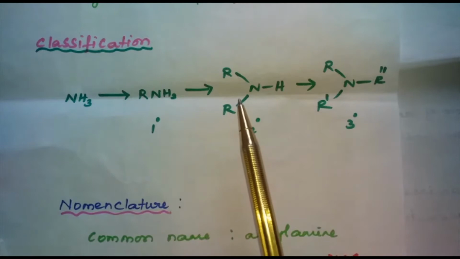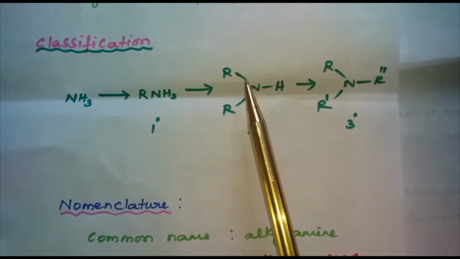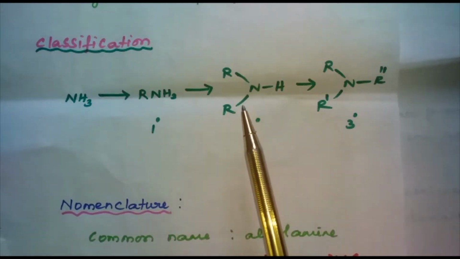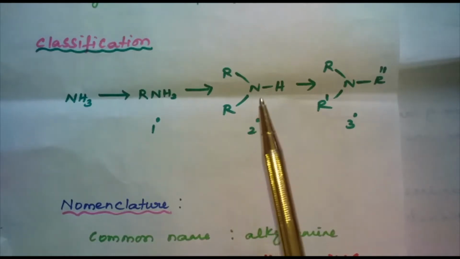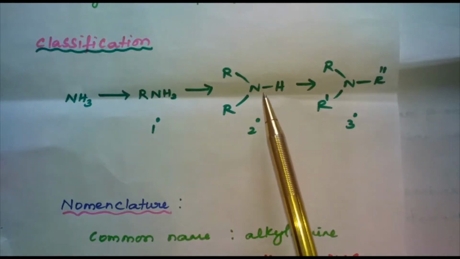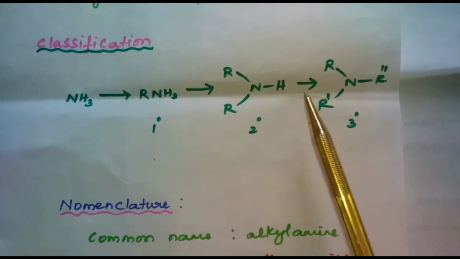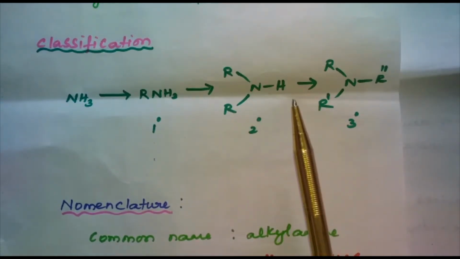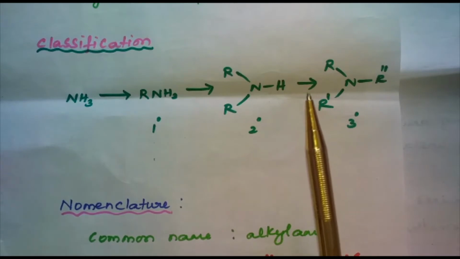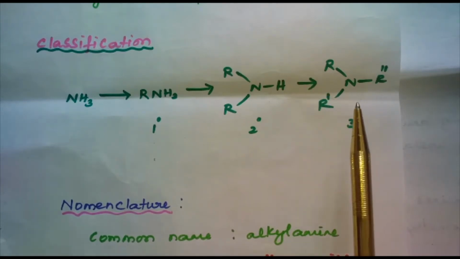If 2 hydrogen atoms of ammonia are replaced by 2 alkyl or aryl groups, it is known as secondary amine. The second alkyl or aryl group may be same or different. Replacement of another hydrogen atom from the secondary amine leads to the formation of tertiary amine.